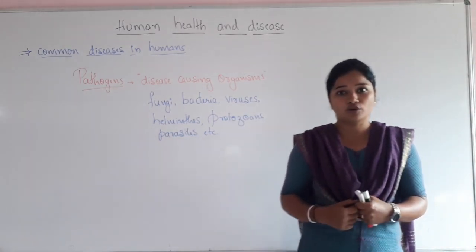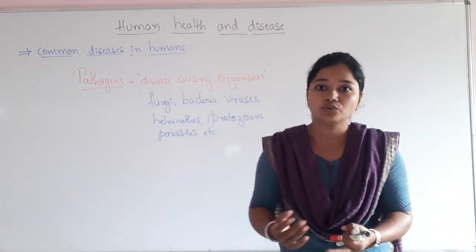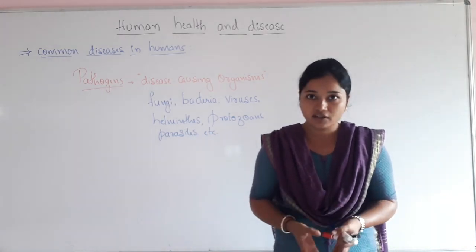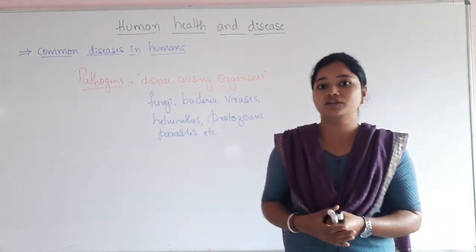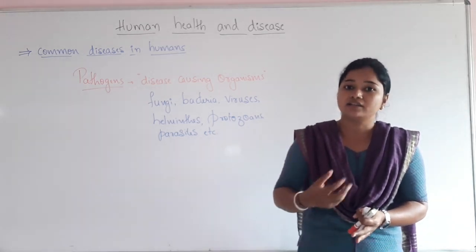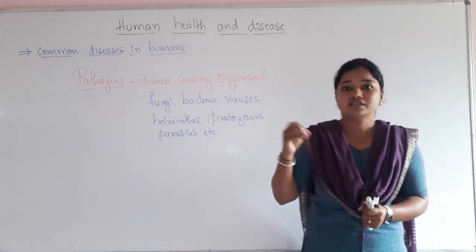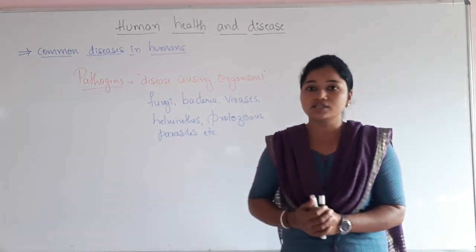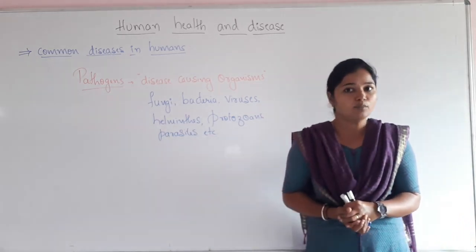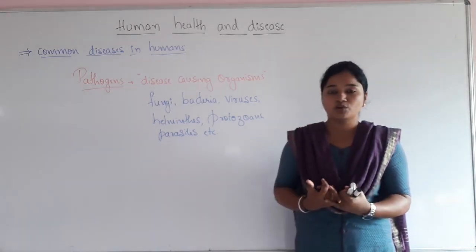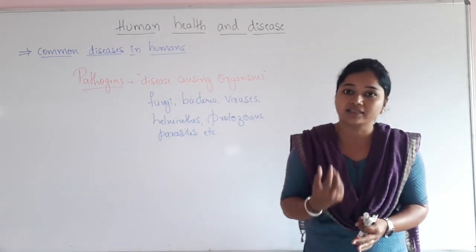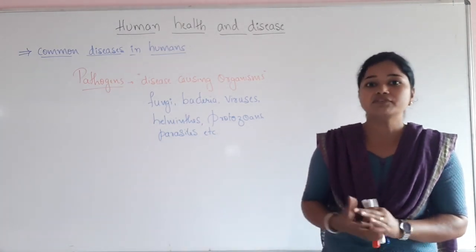Once they enter our body, they start multiplying, right? They increase in their numbers. Once they increase in number, they interfere in the natural as well as the vital activities of our body. Means they disturb our normal functions as well as the vital, that is the important, functions of our body. This interference of the pathogens causes functional and morphological damage to our body, right? So the pathogens enter our body, multiply, interfere with our normal and vital functions, and then result in functional and morphological damage.